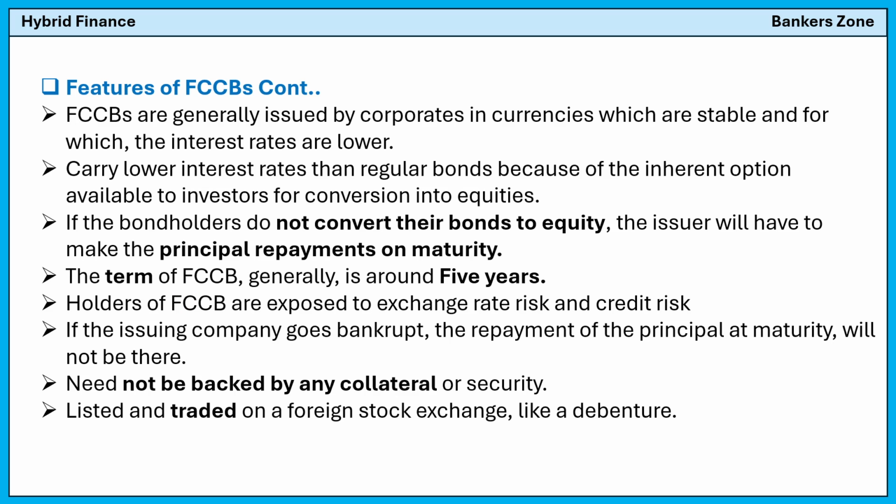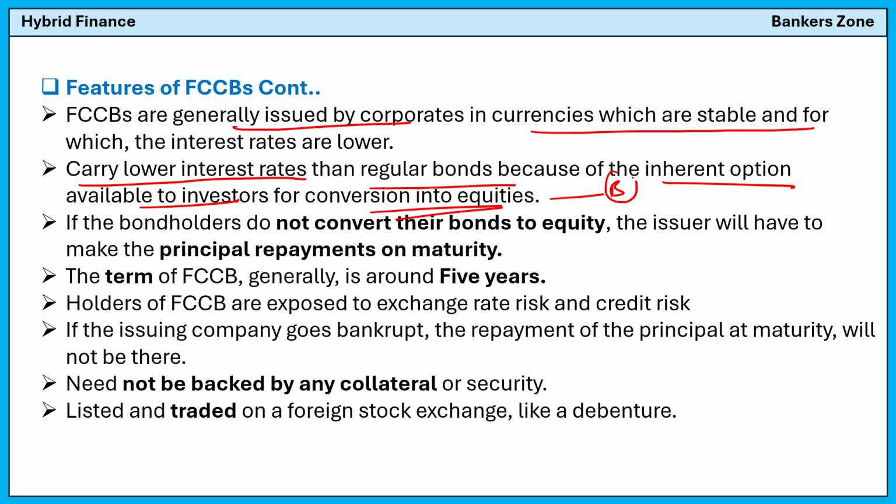Again, see the remaining features. The foreign currency convertible bonds are generally issued by the corporates in currencies which are stable. Okay, obviously. And the FCCB carries a lower interest rate than a regular bond because of the inherent option available to convert into equity. So see, this bond can be converted into equity. That's why the interest rate is less as compared to others. If the bondholders do not convert their bond into equity, the issuer will have to make the principal repayment at maturity. This is called a bond.